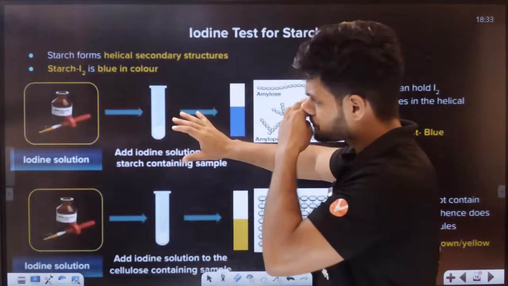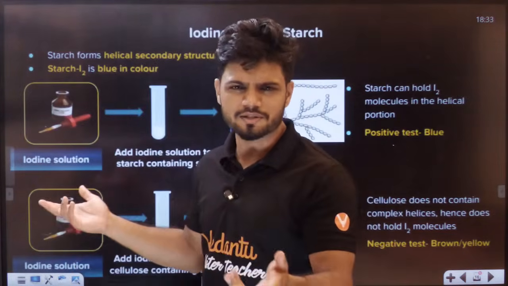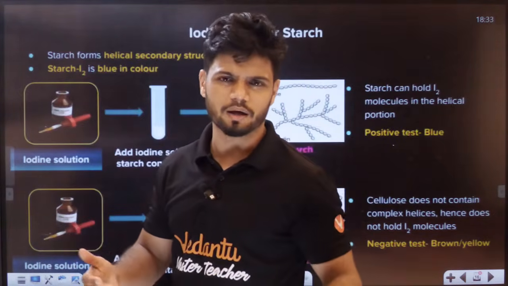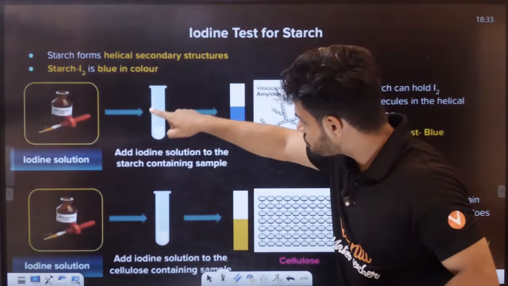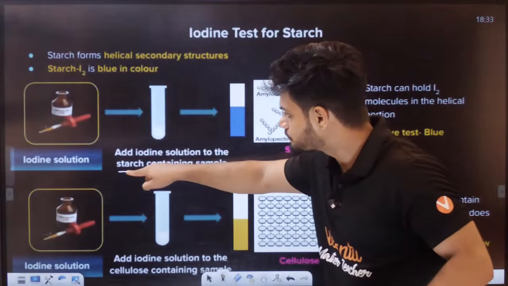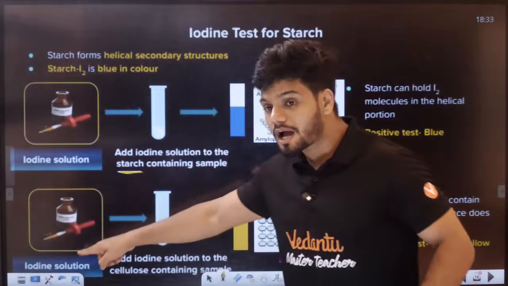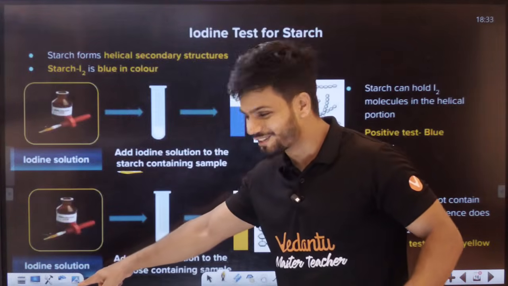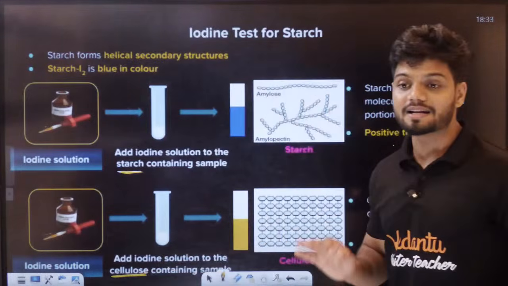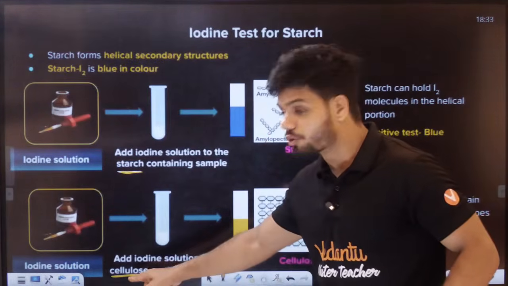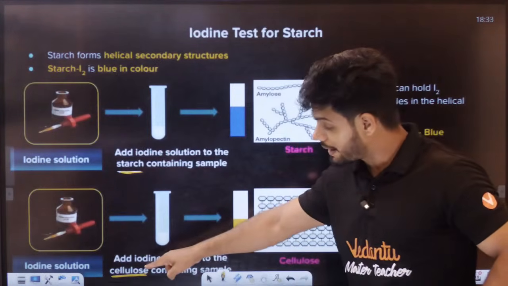Now, all of you know there is something called iodine solution. It became very famous because of the paneer test and fake paneer. So let's take iodine, and to this one test tube, I will add starch. Now, same iodine solution here, and in this test tube, I will add cellulose. So here I am adding starch, and here I am adding cellulose.